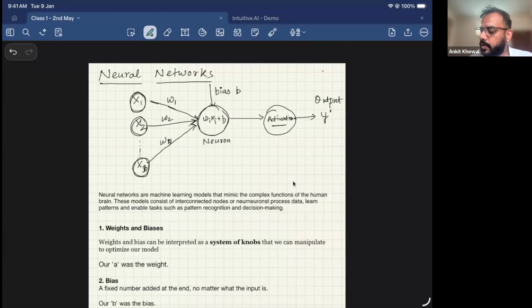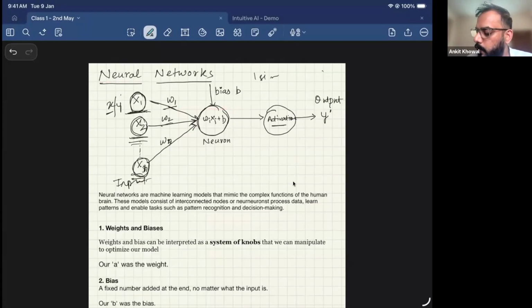Now, neural networks are also the same thing, but I want to let you know the terminology that we use in the case of a neural network. How is it represented, or what is the mental model with respect to a neural network? So x1, x2, x3 are input data. In yesterday's XY example, X was the input. Single X cannot be the only input; it can be multiple things, x1, x2, x3 in this example. So this is the input data, and this is a diagram of how a single neuron works.